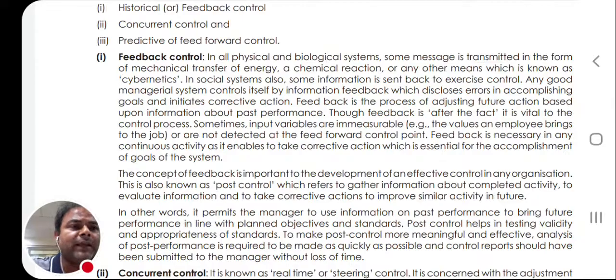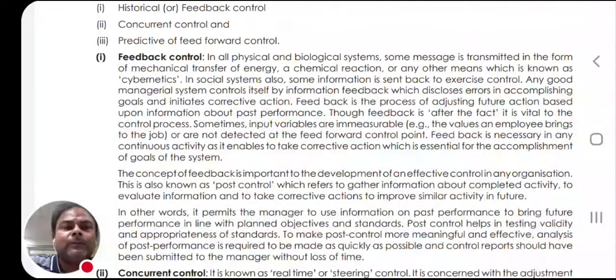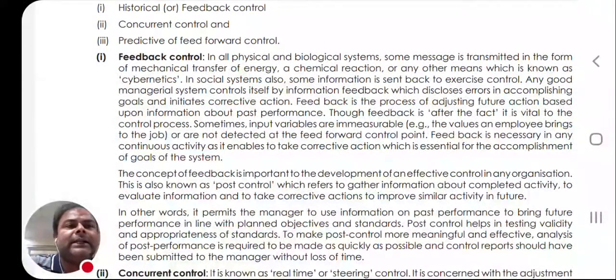From this we can see that it's a time-taking process: we are doing the job, then we report that a certain problem has come, and then the solution comes after some time. But still it is a very continuous process, so feedback control is appropriate in that process. Of course it is time-taking, but still it is the requirement of the time. It depends on the system, about the process, be it anything.